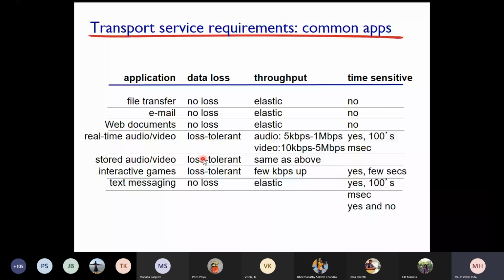Communication will still continue. And elastic, no, it is not elastic. At least some basic requirement is there with respect to throughput. For audio, it should be at least 5 kbps to 1 Mbps, and for video it is 10 kbps to 5 Mbps. That should be there. Below this, your connection will not start at all. Time sensitive, yes, hundreds of milliseconds is the time sensitivity for these real-time audio video applications. Just go through the other examples, students. I'll give you 1 minute.